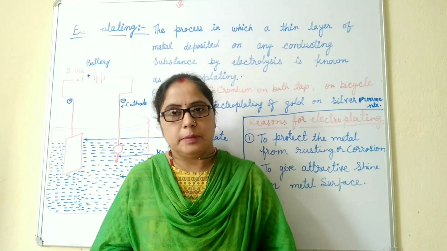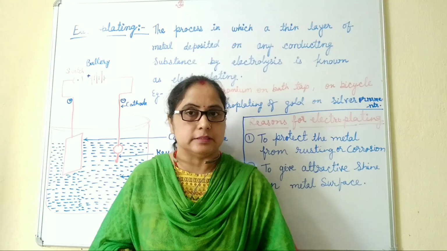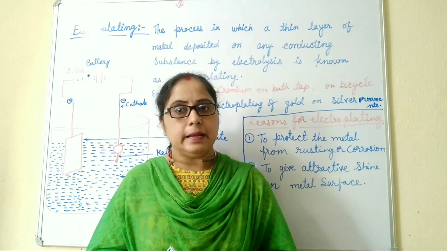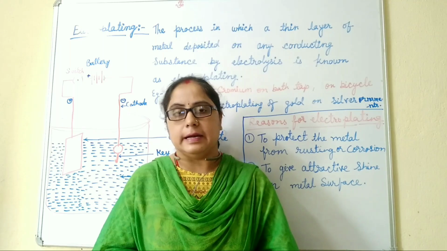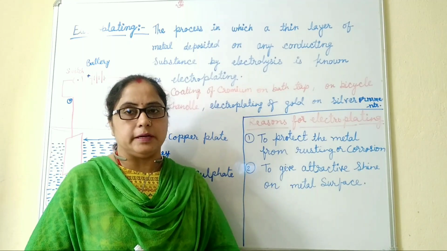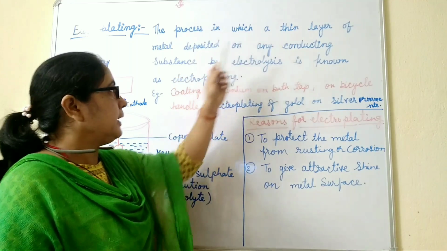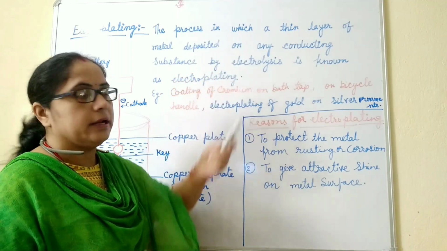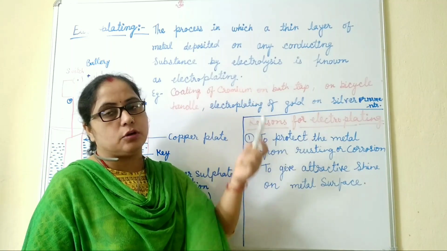Students, electroplating is a chemical process in which we use the electrolysis process. In this process, a thin layer of metal is deposited on any conducting substance. Thus, we can define the electroplating process as the chemical process in which a thin layer of metal is deposited on any conducting substance by using the electrolysis process. That is called electroplating.